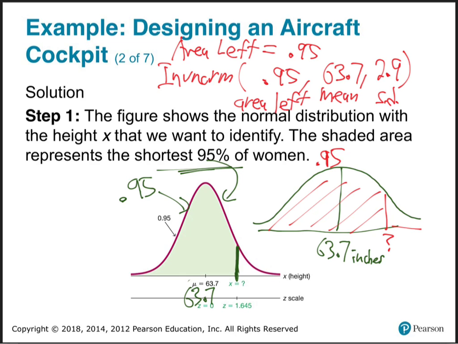I mean, it's 68 inches, but I'm just saying. I got 68.47. Is that what y'all got? So 68.47 inches tall. That means right here is 68.47. That means if you're a woman that's 68.47 inches tall, 95% of women are shorter than you. That's the 95% mark for women.